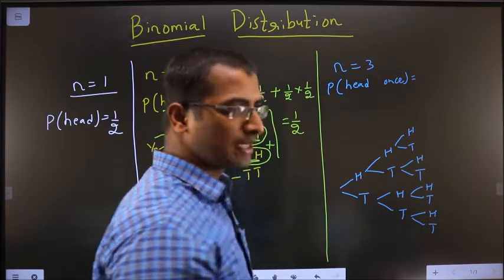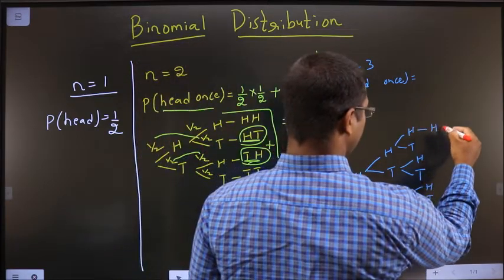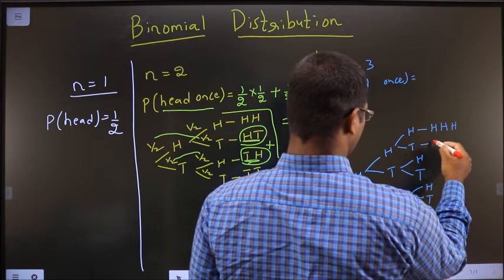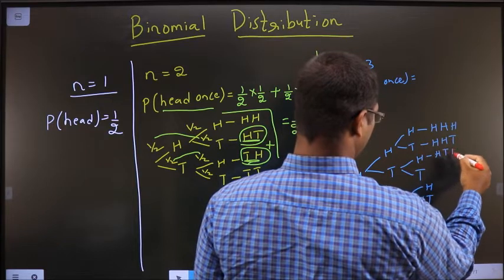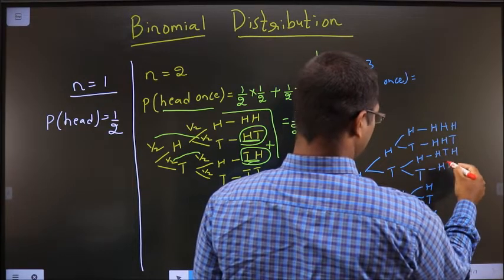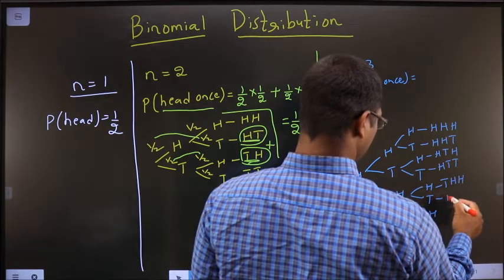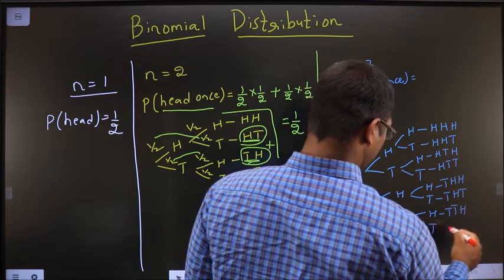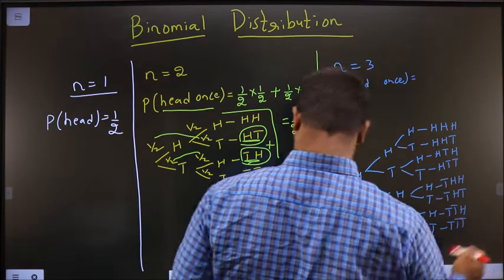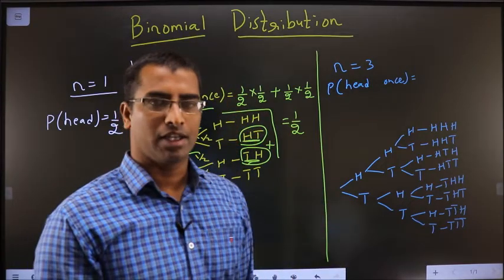So what are the outcomes that I get? Here it is H, H, H. Here it is H, H, T. Here it is H, T, H. Here it is H, T, T. Here it is T, H, H. Here it is T, H, T. Here it is T, T, H. Here it is T, T, T. I have written all the possibilities.